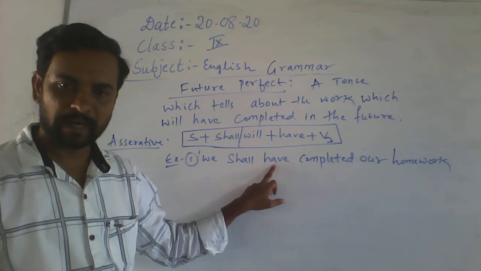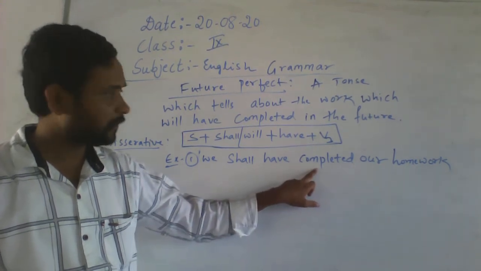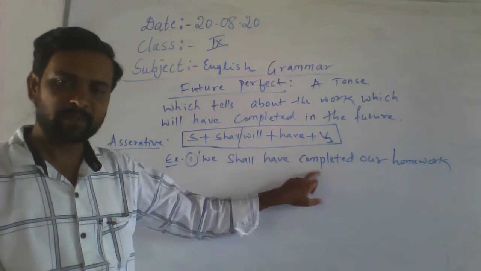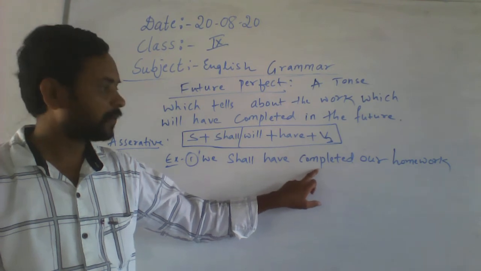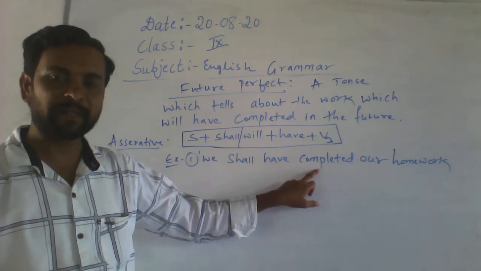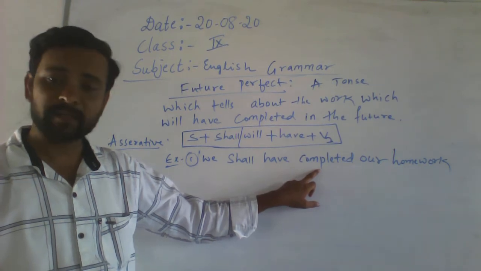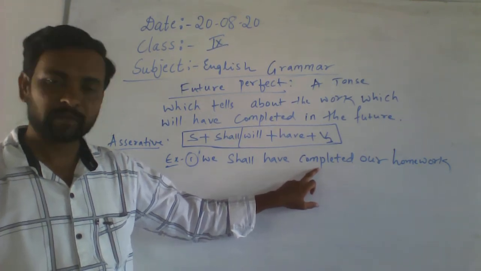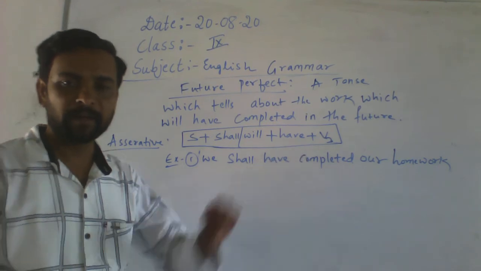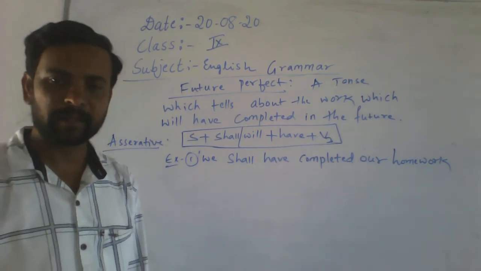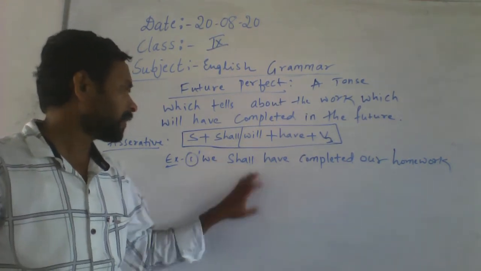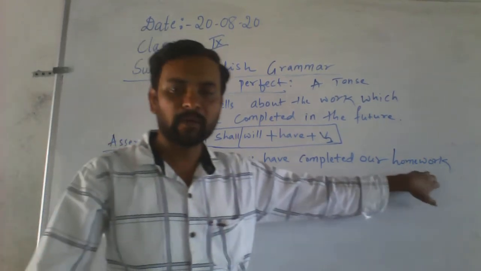Then have, then completed, which is V3. Is it V1 or V3 now? So it is V3. What are the V1 and V2 of completed? Completed, then completed. Do you understand? We shall have completed our homework.